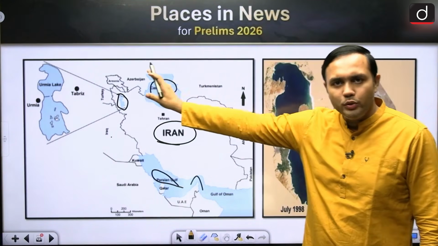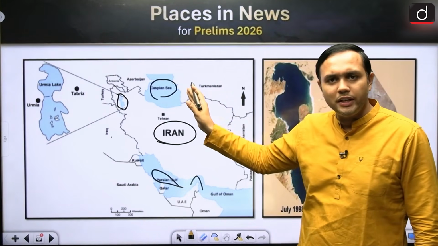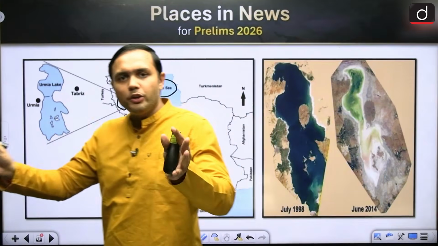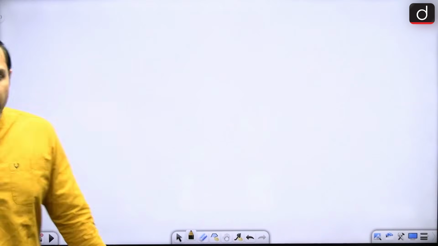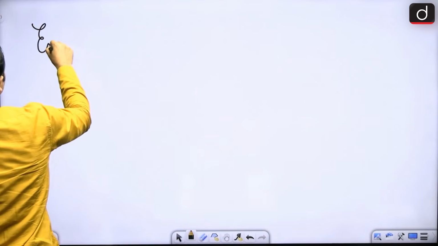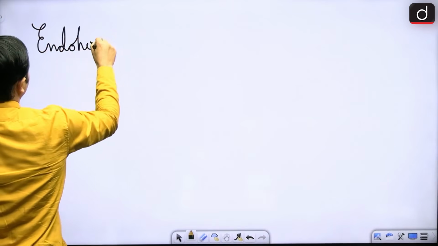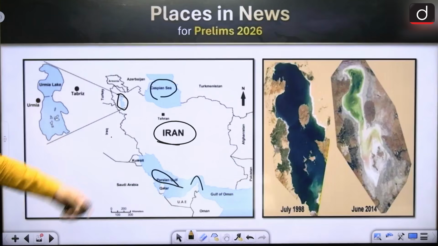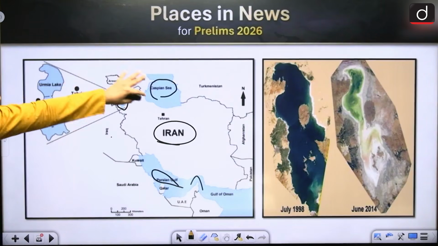Now, where would you find Lake Urmia? Is it connected to the Caspian Sea in any way? No, right? It has no outlet towards the sea, so it is an endorheic lake, right? It has no outlet into the sea, right? What are some of the major regions here?